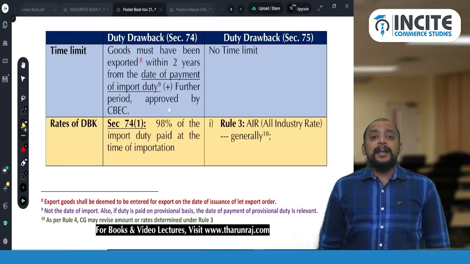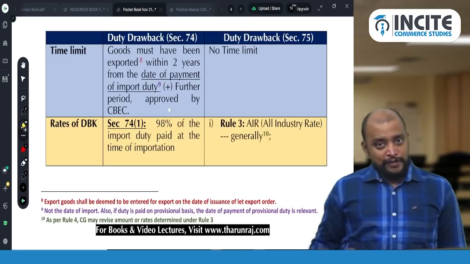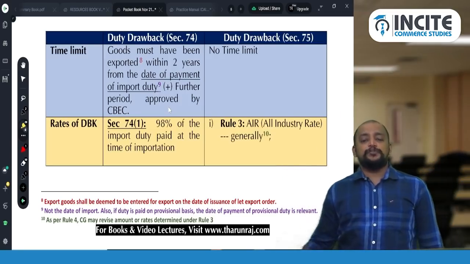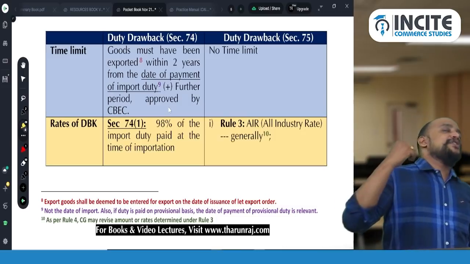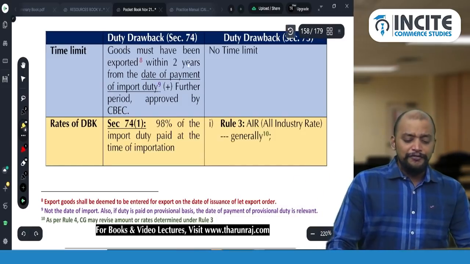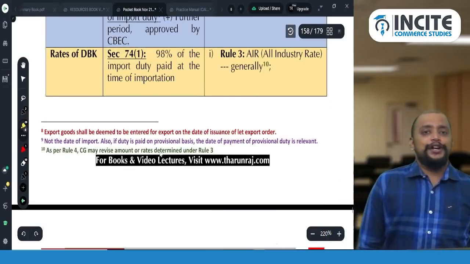So you know why I am stressing on this? Because depending upon the period of usage, we will get duty drawback. While counting the period of usage, you should not take the import date and the export date. You should take the date on which customs duty is paid on import till the export date. Then, rates of duty drawback.